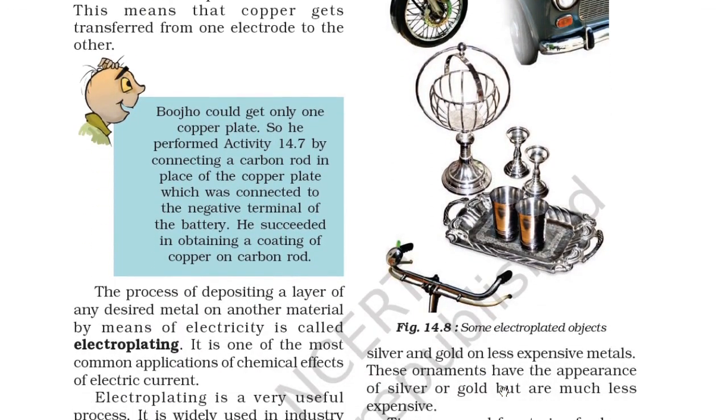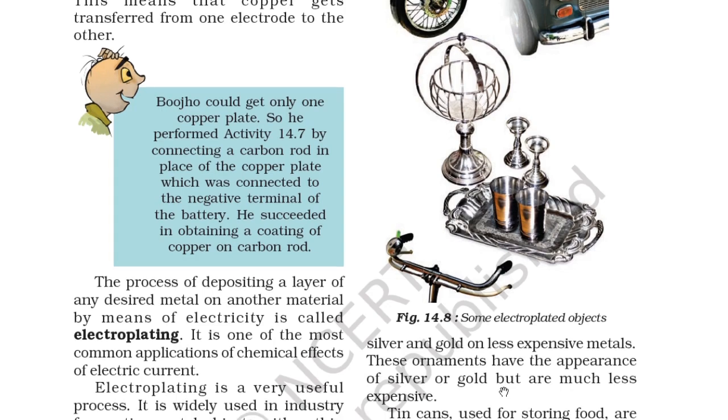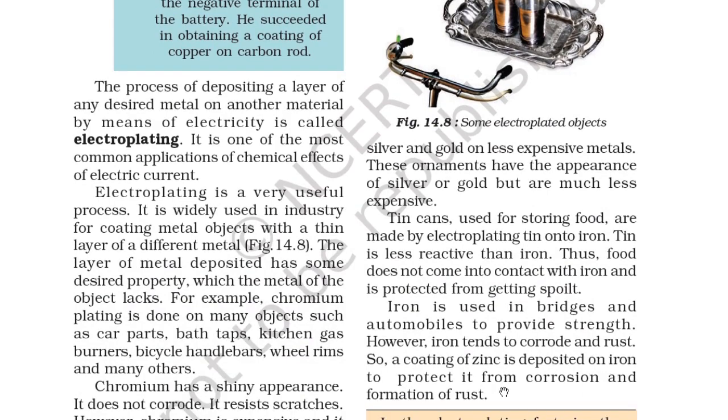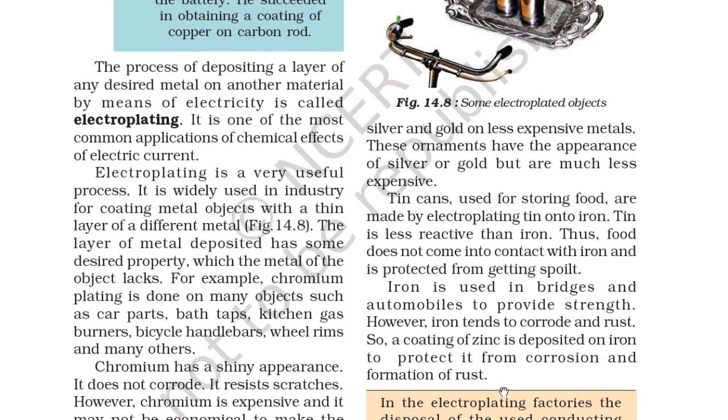Boojho says he could get only one copper plate, so he performed activity 14.7 by connecting a carbon rod in place of the copper plate which is connected to the negative terminal of the battery. He succeeded in obtaining a coating of copper on the carbon rod. So the process of depositing a layer of any desired metal on another material by means of electricity is called electroplating. It is one of the most common applications of the chemical effects of electric current. Electroplating is a very useful process. It is widely used in industries for coating metal objects with a thin layer of a different metal.